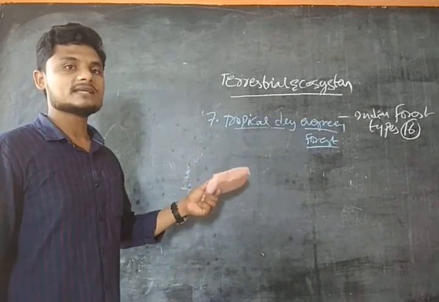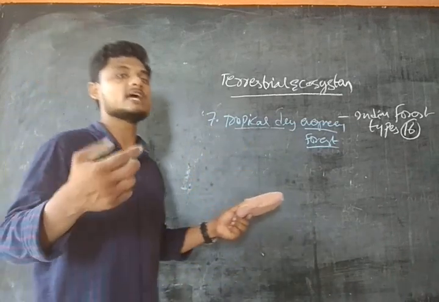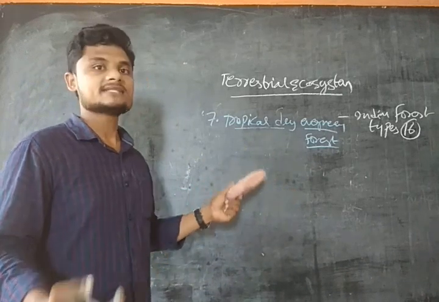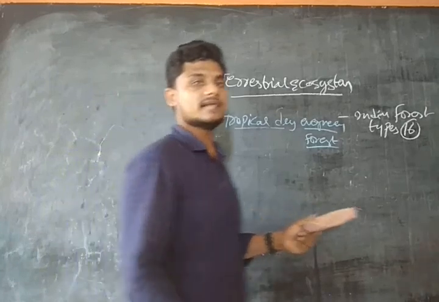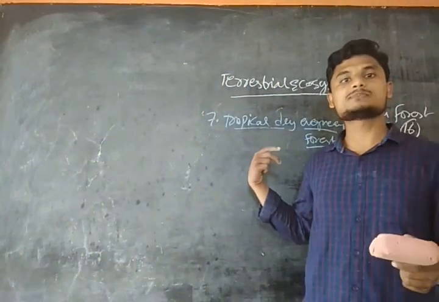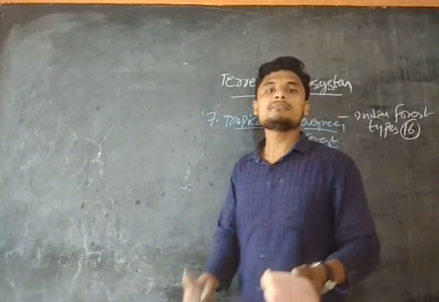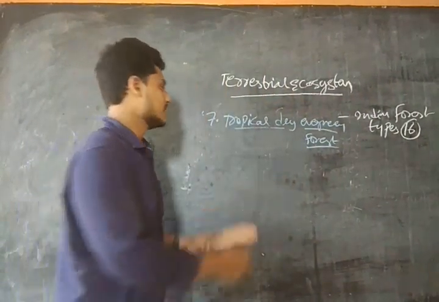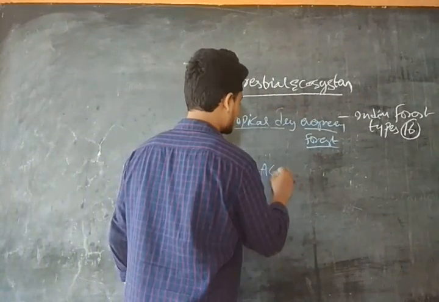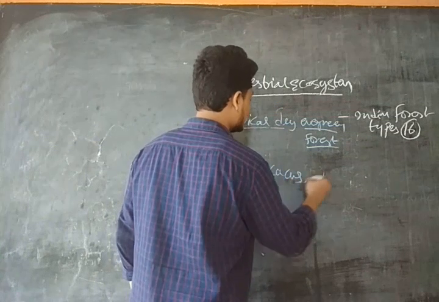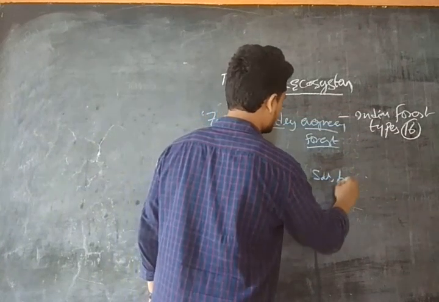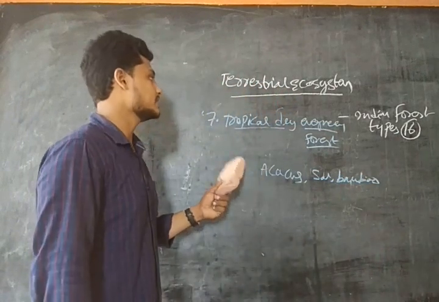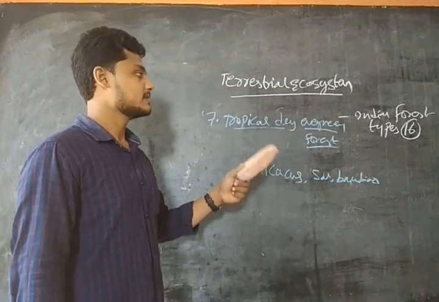So these are the places which have very high rainfall, guys. That is, the plants are green. Okay, guys. So the trees present over here are green, and we can see the examples of the tropical dry deciduous also, guys. Examples, so we have acacias and sal and bamboo. So these we can find here also, guys. That is tropical dry evergreen forest.